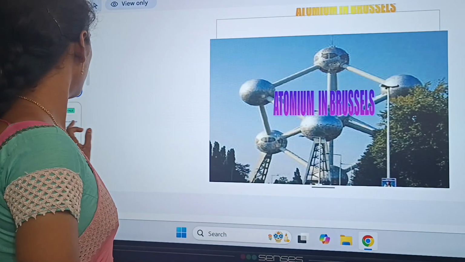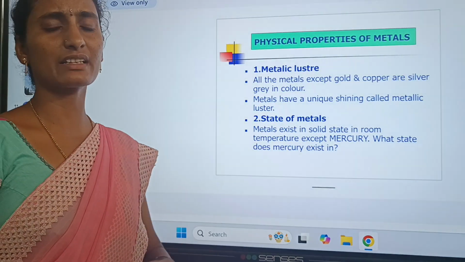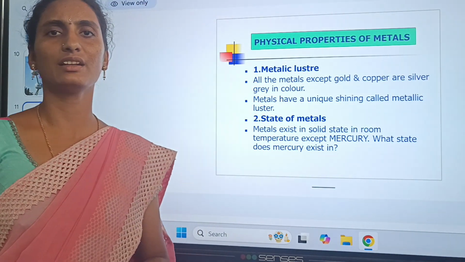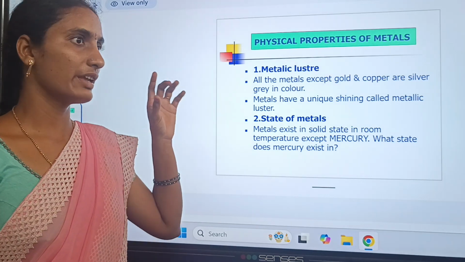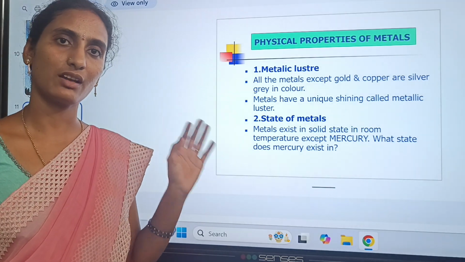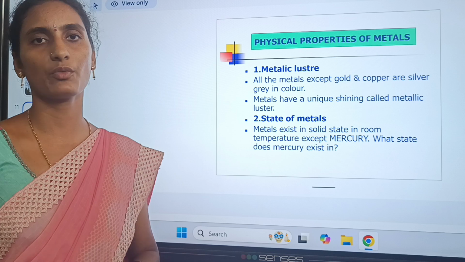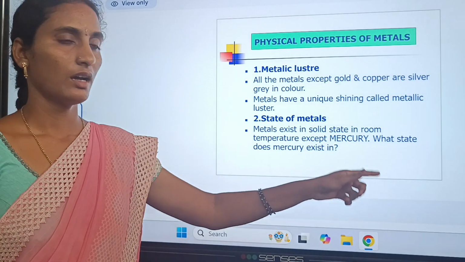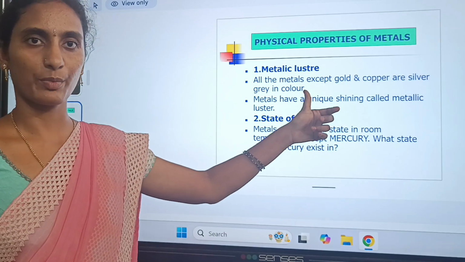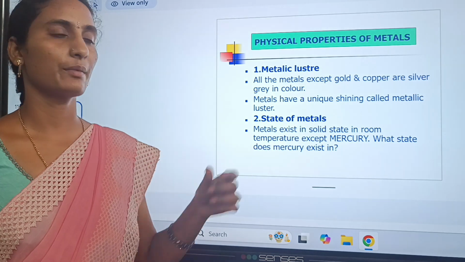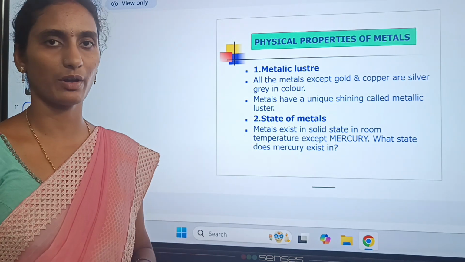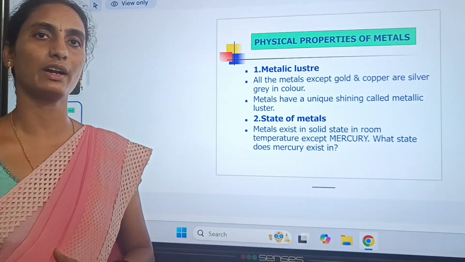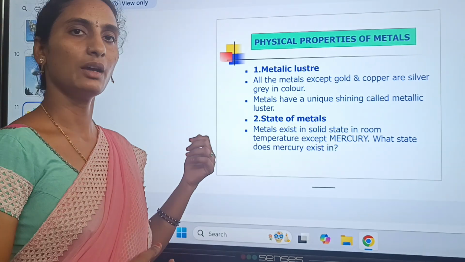In this topic we will discuss the physical properties of metals. Each type of metals and non-metals has two types of properties: the physical properties and the chemical properties. First we will learn about the physical properties of metals.